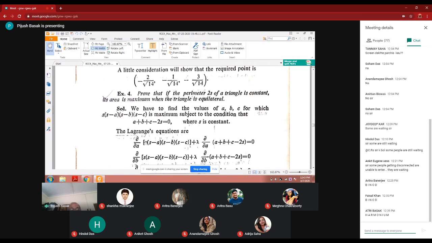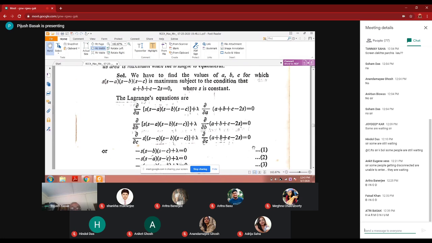So del f by del a of f(a,b,c) plus lambda times del phi by del a of phi(a,b,c). This is the first Lagrange equation. Second, del f by del b of f(a,b,c) plus lambda times del phi by del b of phi(a,b,c), and another one.